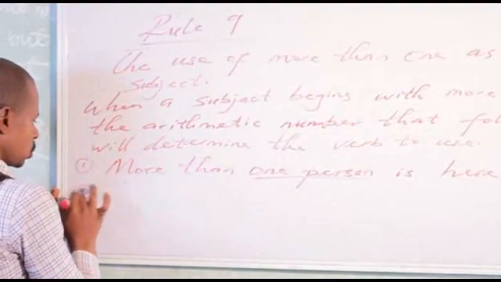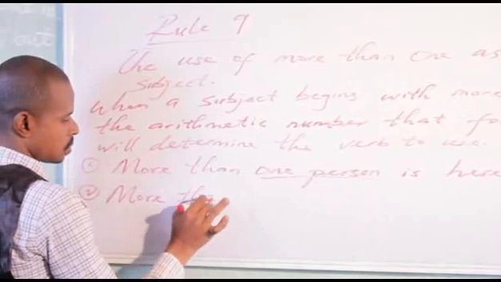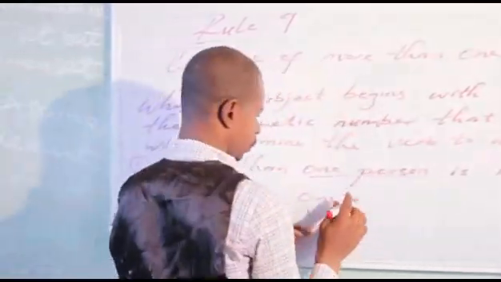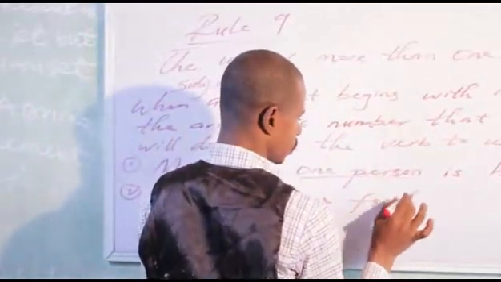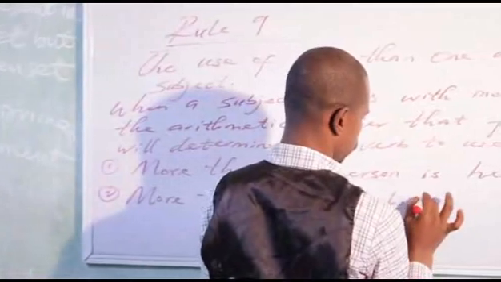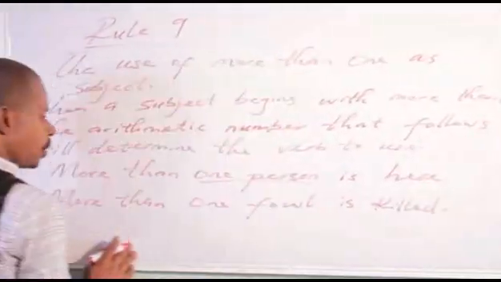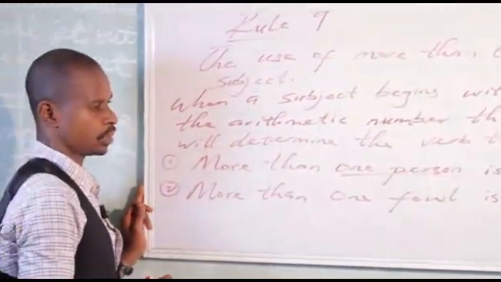Another one, two. More than one fowl is killed.